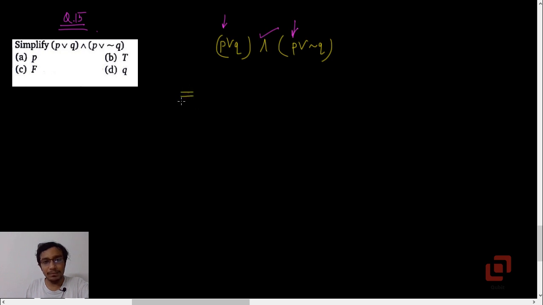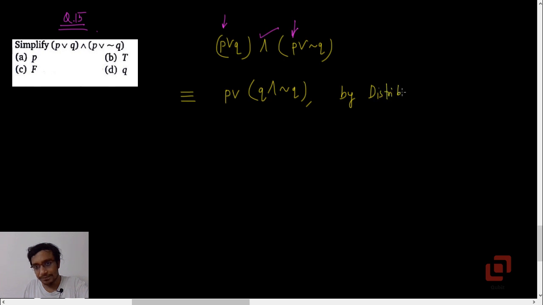So by the distributive law, it will be P or Q and negation Q. Now what is Q and negation Q? Q and negation Q is always a fallacy or a contradiction, and a fallacy or any atomic proposition is the proposition itself. So the simplified version of the given proposition is P, that is option A.